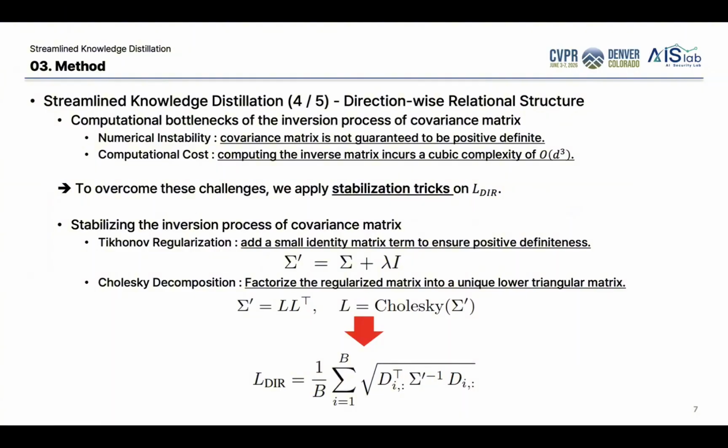However, there are some practical issues. The covariance matrix may not be positive definite. Some matrix inversions can be unstable. Also, directly computing the inversion can be expensive because it has cubic complexity. To solve this problem, we use two stabilization techniques. First, we use Tikhonov regularization. Second, we use Cholesky decomposition.